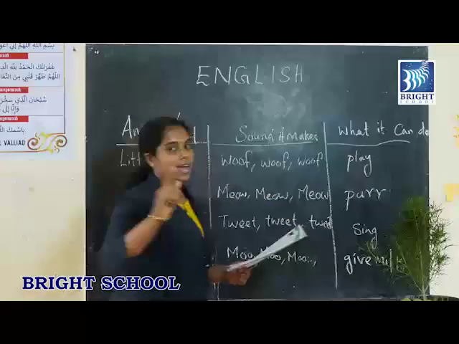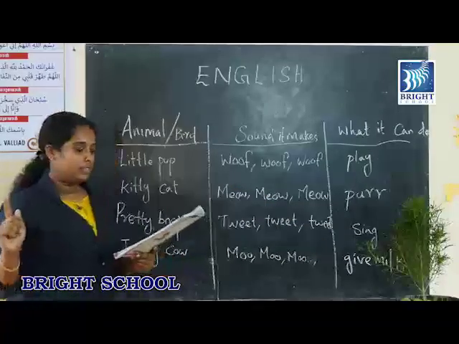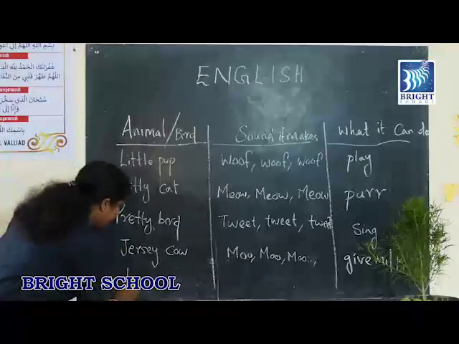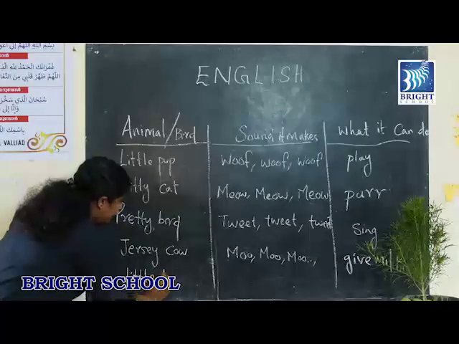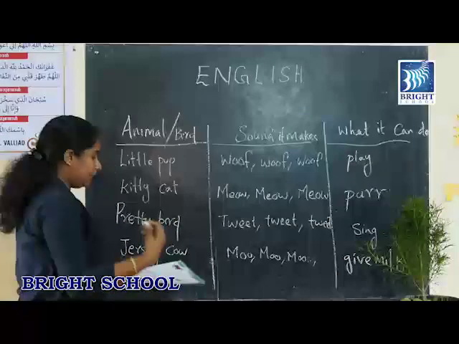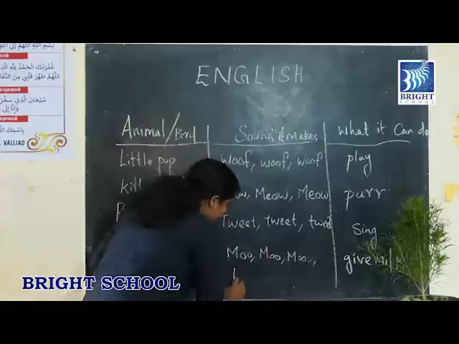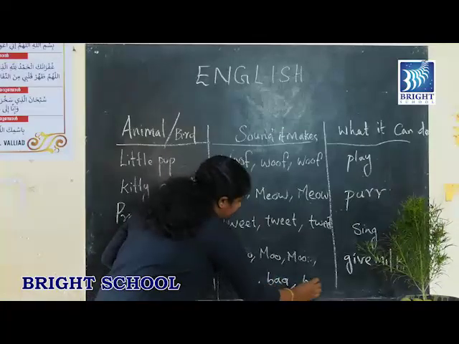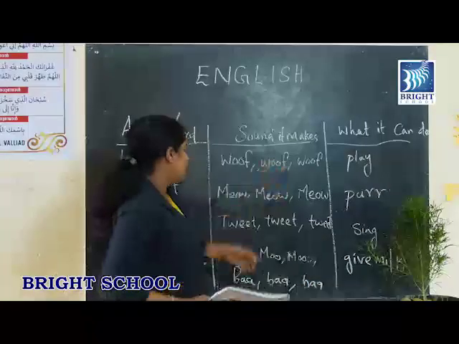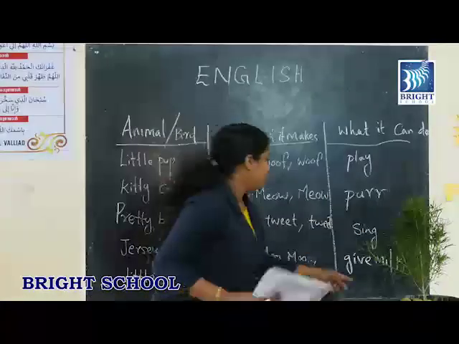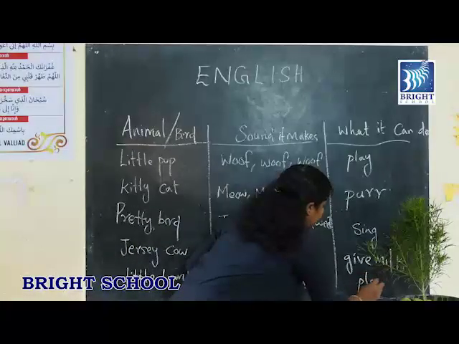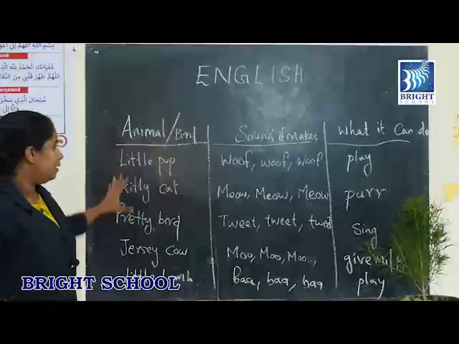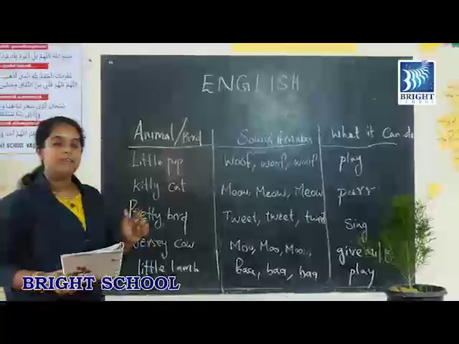And finally, we have one more animal. So what is that? It is a lamb. It is a little lamb. So we can write the name of little lamb in the first column, and in the second column we can write what sound it makes. The sound is ba, ba, ba. And like the little pup, this little lamb is also playing. So we can write play in the last column. Now we have completed the table and we have learned a beautiful poem.